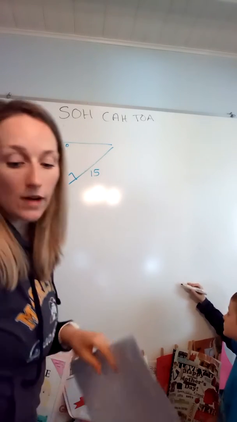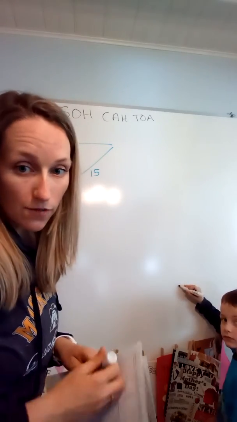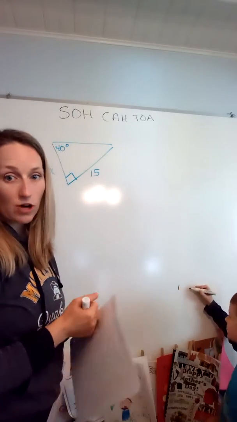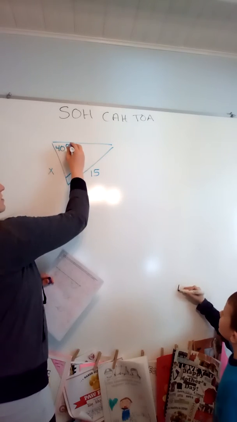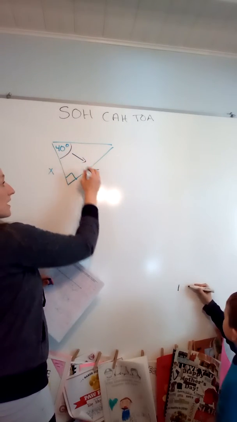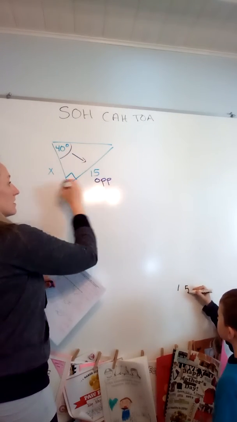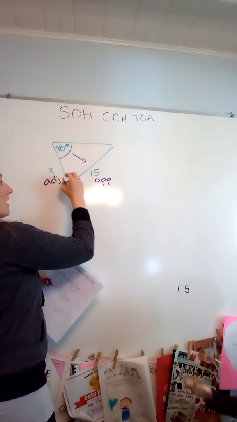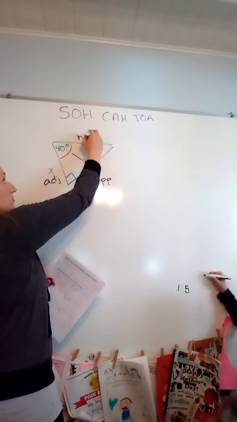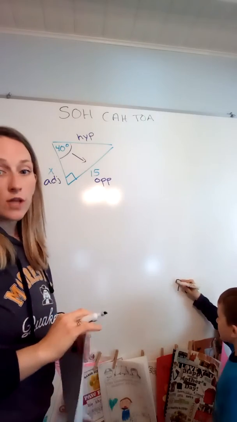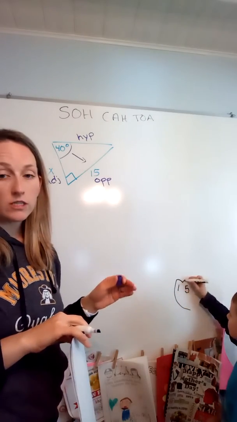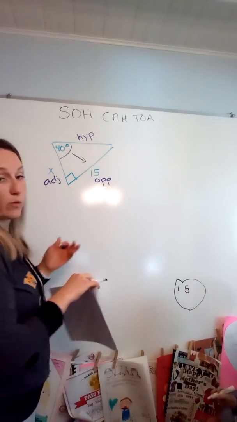So whatever acute angle is given, that's what I'm going to focus on, and I'm going to name the sides of the triangle based on that acute angle. So this is the acute angle. This is my opposite side. This is my adjacent side. And the hypotenuse is always the one across from the right angle. So now I have to pick which trig ratio I'm going to use based on what I'm trying to solve for and what I know.